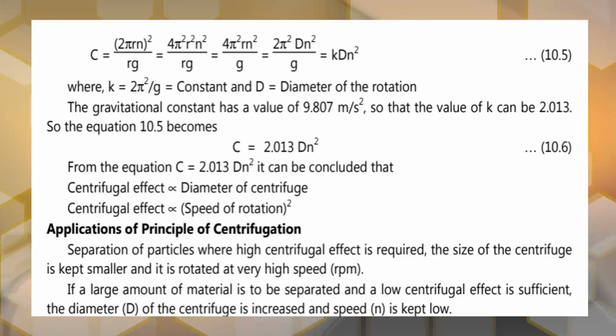If a large amount of material is to be separated, there will be the use of low centrifugal effect, which is sufficient for the separation of this large amount of particles. For this, the diameter or size of the centrifuge will increase and the speed of rotation is kept low. It is opposite to that.